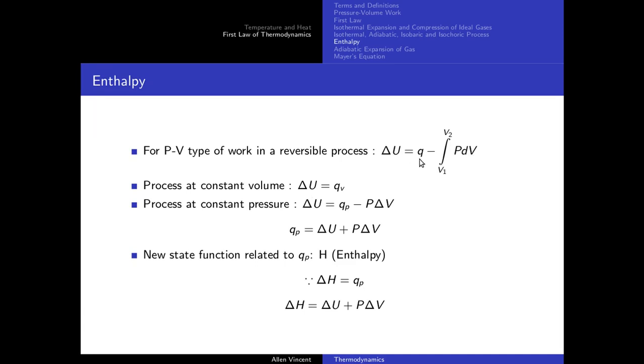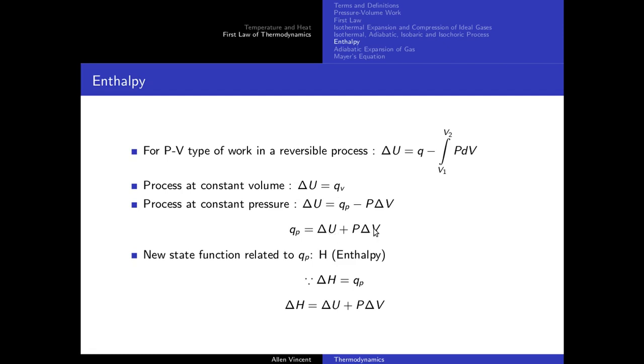So now this heat, I can say that this heat is constant volume heat, which will result in the change in internal energy. Cool. Now what happens if the process is happening at constant pressure? Then the heat is going to be QP. Then the heat associated to it is going to be QP minus P delta V. Okay, so if I rearrange this expression, I will get QP is equal to delta U plus P delta V. Here QV was simply delta U. Here QP is delta U plus P delta V. Remember, QV stands for heat at constant volume, QP stands for heat at constant pressure. So at constant volume, I'll be only left with delta U. At constant pressure, I'll be left with delta U plus P delta V.